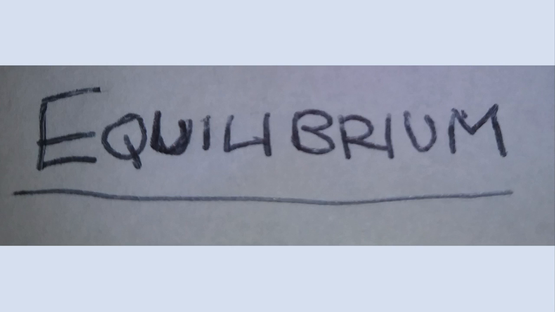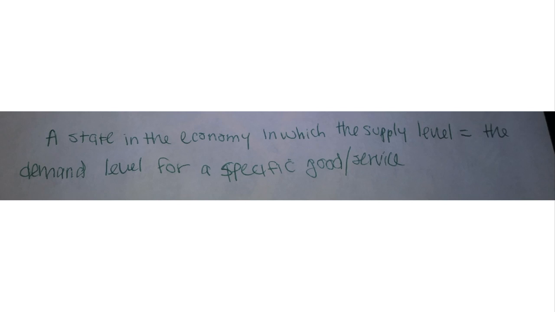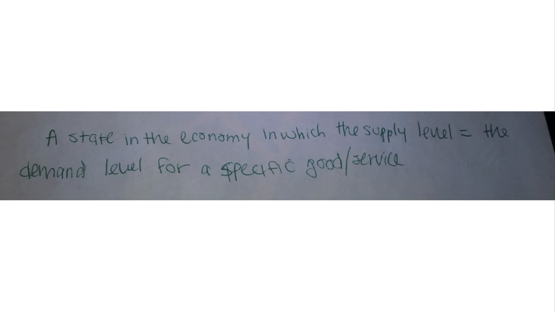The next topic I'll be covering is equilibrium. What is equilibrium? Equilibrium is a state in the economy in which the supply level equals the demand level for a specific good or service. The result of this is stable prices for the good or service, so that supply and demand do not have to fluctuate as much as they already do.